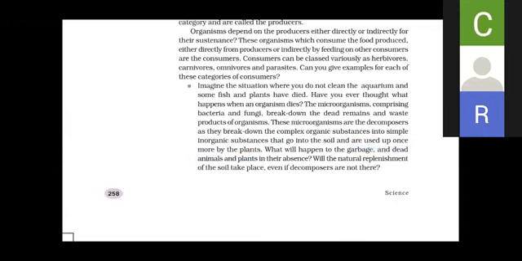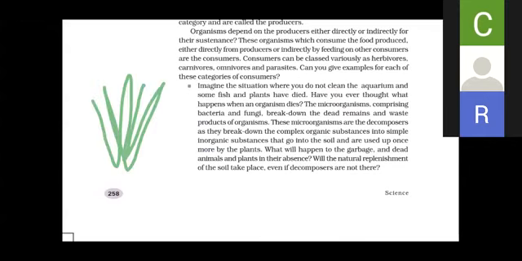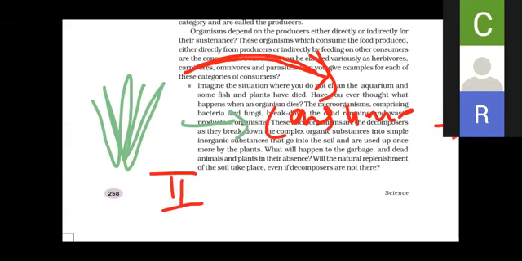Okay, see, now the cycle: these are the producers. The energy goes from producers into the herbivorous, then the energy goes from the first consumer to the second consumers.